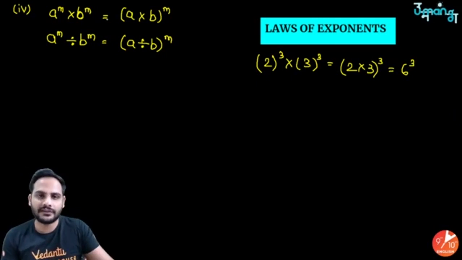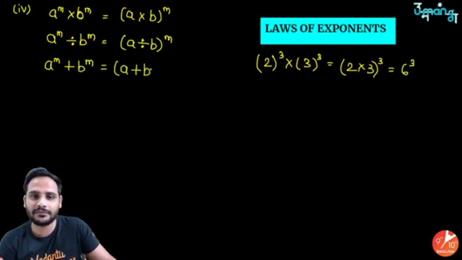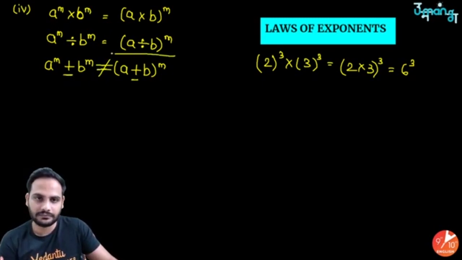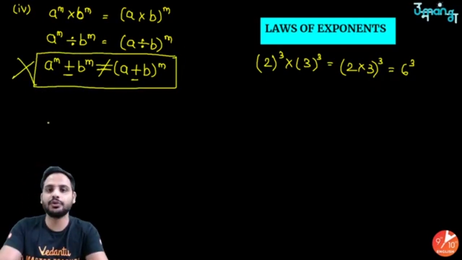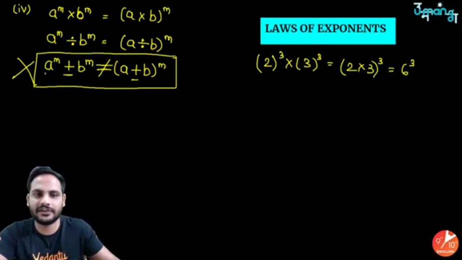But remember, this taking the power common is not true for addition and subtraction. That means a raised to the power m plus b raised to the power n, you cannot write it as a plus b raised to the power m. Okay, this is not true. Similarly, for subtraction also it is not possible. So this part is wrong. Danger. Don't do that. If you want to understand why it will not work, just understand your formula.